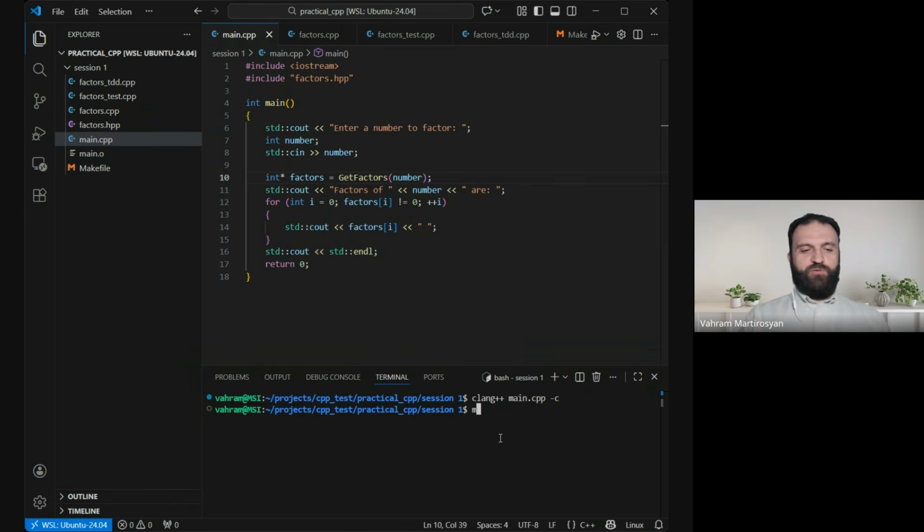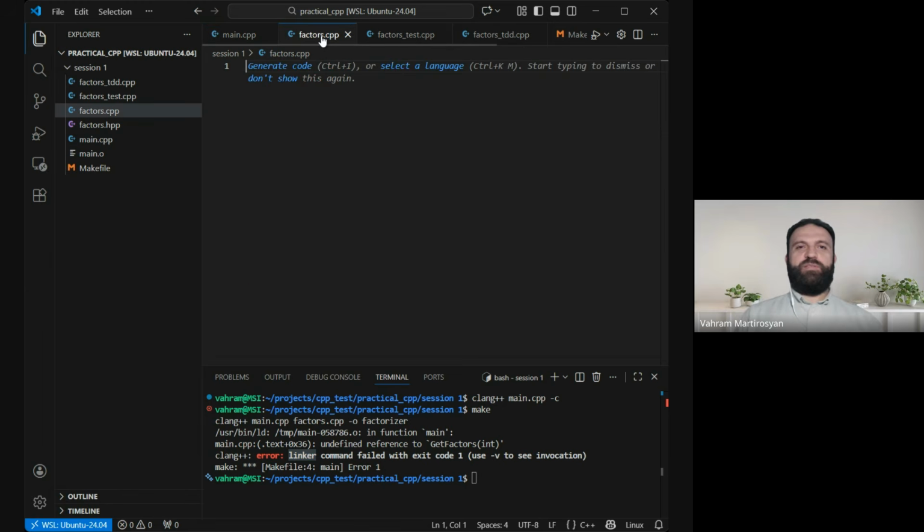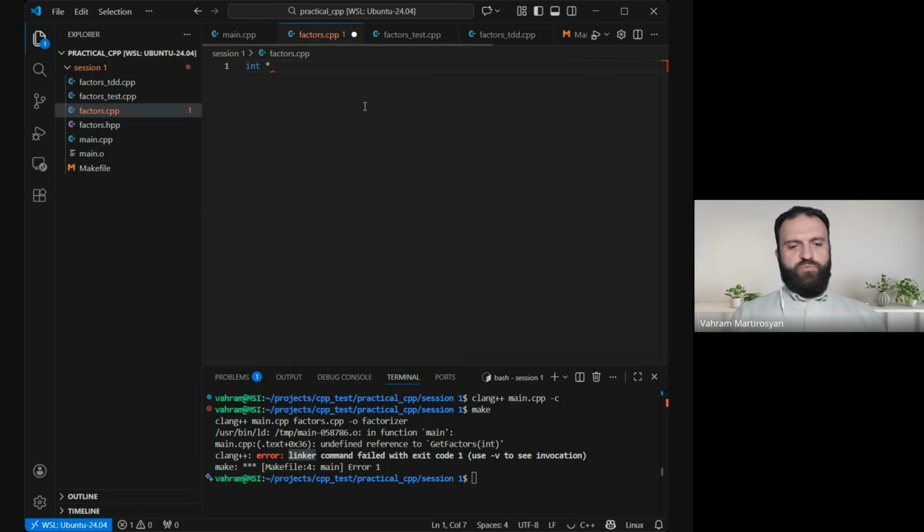If we try to do make, we will see that the linker is complaining. So the function is not implemented. We have a missing piece of our puzzle. So that's why we have the CPP file, factors.cpp, and here I'm going to define that function. So it returns a pointer. It is called get vectors.